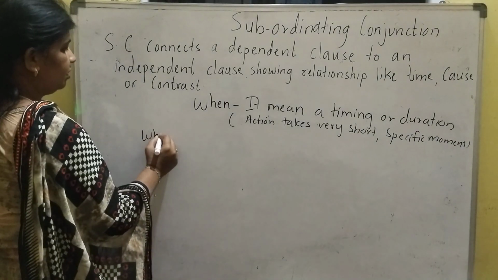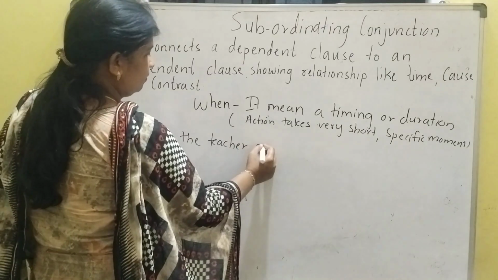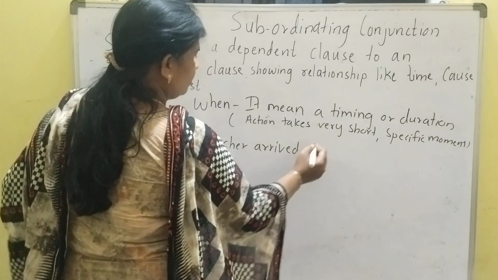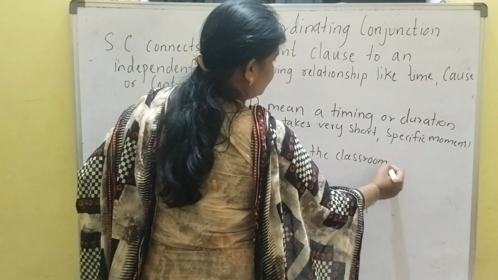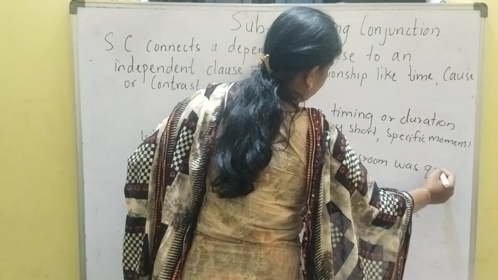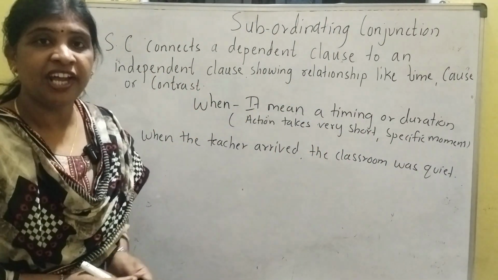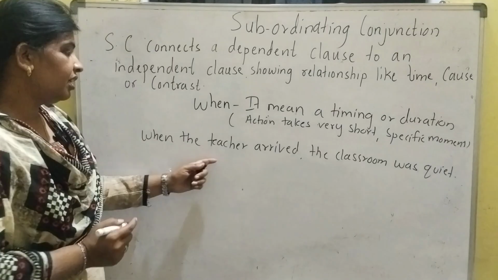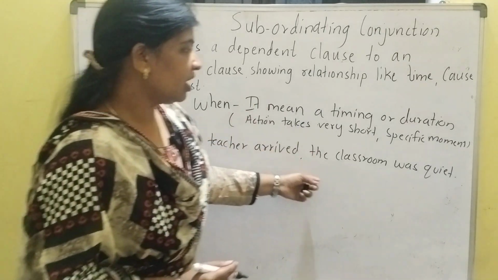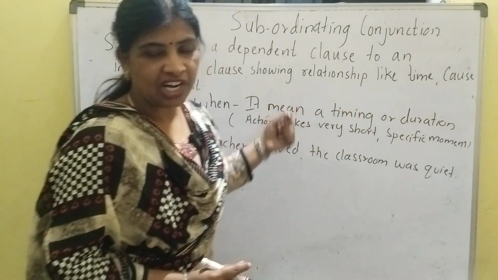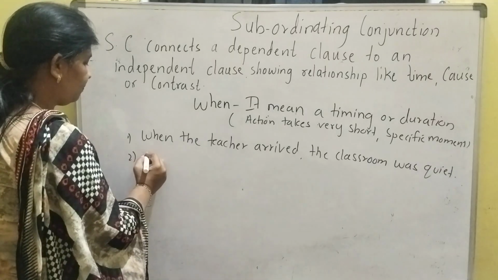See, when the teacher arrived, the classroom was quiet. See, I told you when can be used at the beginning of sentences. Already I have shown it in the before. When the teacher arrived, the action starts, a very short time. Next, the classroom was quiet. So the action started very short and is a specific movement. So let's take one more example.